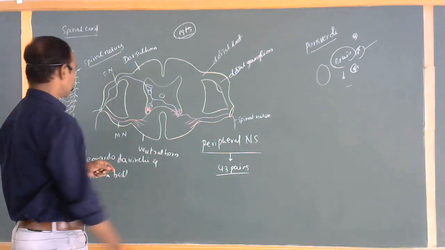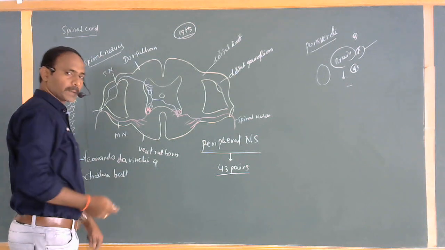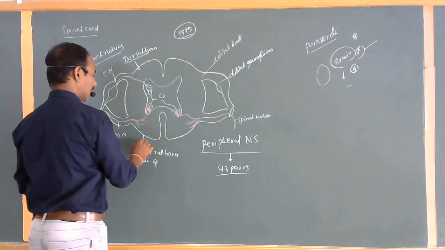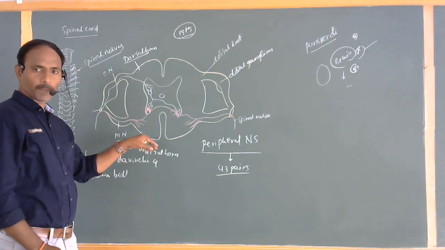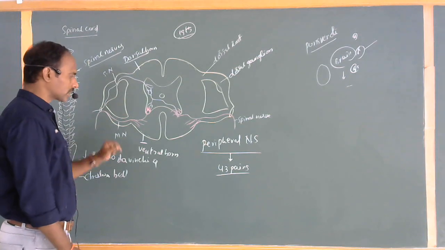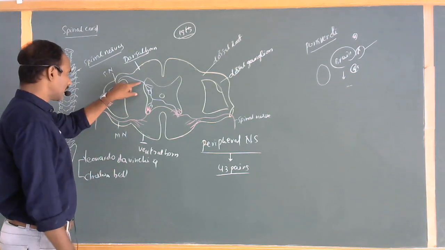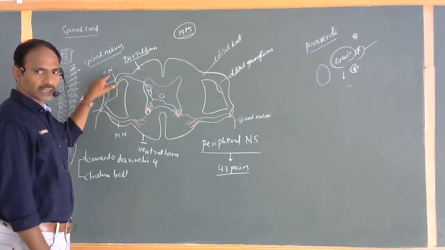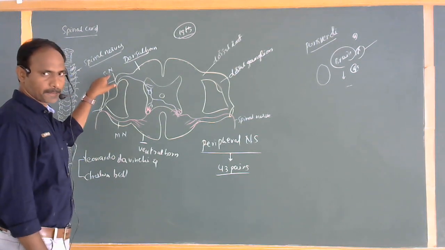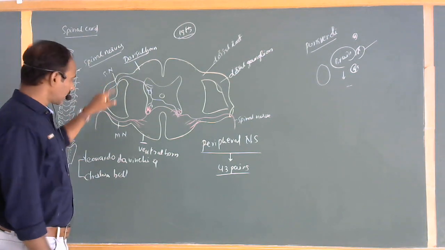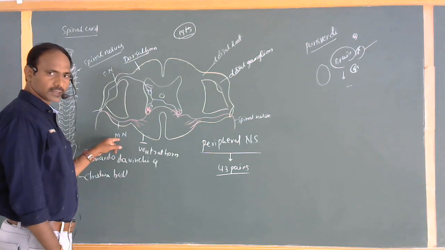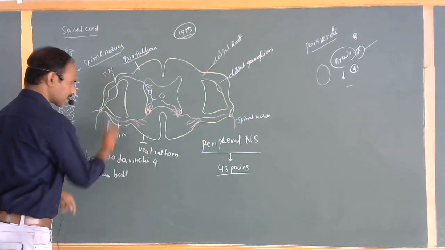See, this is the TS of the spinal cord. This one has two horns, a dorsal horn and a ventral horn. The neurons arising from the dorsal horn are commonly called dorsal neurons, and those from the ventral are called ventral neurons. The dorsal part has separate neurons, commonly called afferent or sensory neurons. The neurons connecting to the ventral part are called motor neurons.